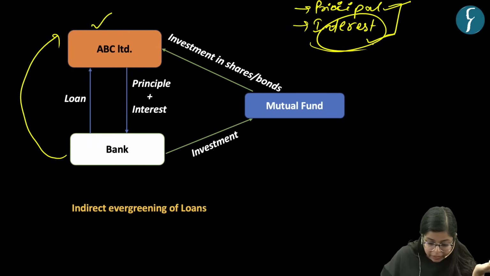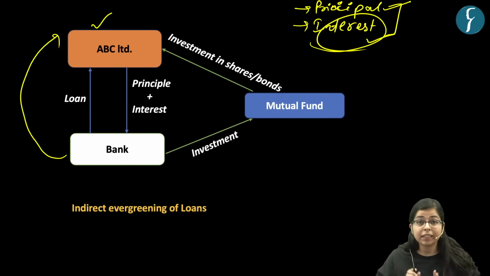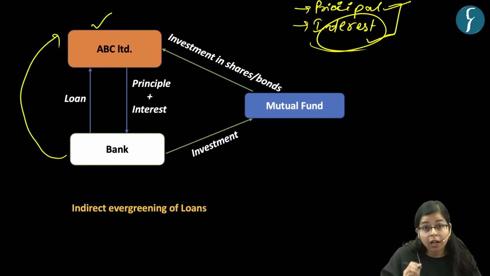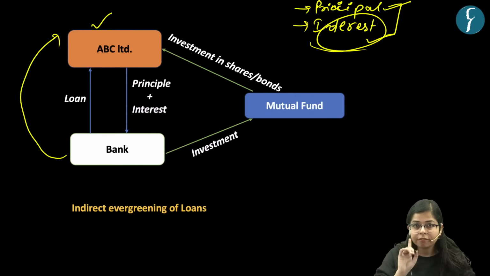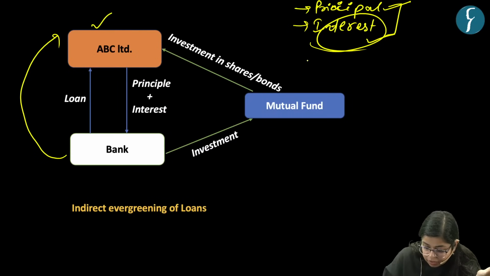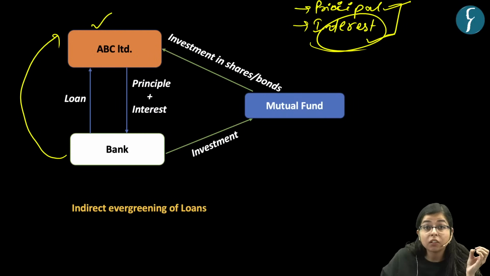But as we know, this kind of mechanism is not healthy, right? So Reserve Bank of India has given guidelines to prevent this evergreening of loans, right? So this is the first thing which you should know, that Reserve Bank of India has given guidelines to prevent evergreening of loans. Now there is a question: why do banks do it? Why do banks promote evergreening of loans, right?